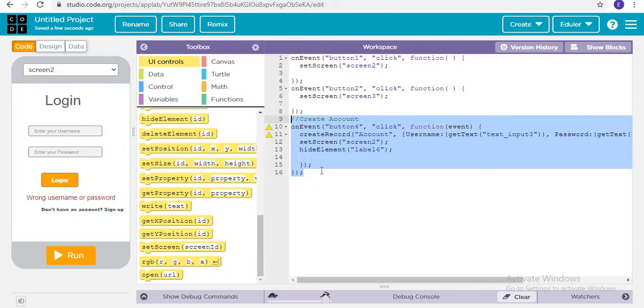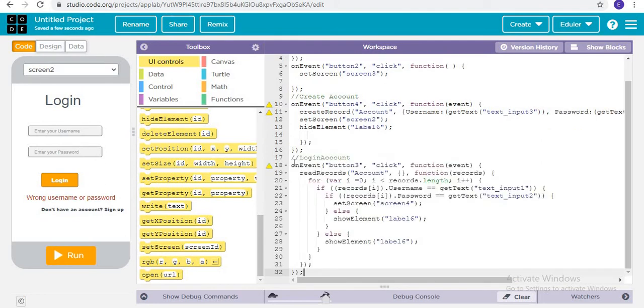Now for login account, what we are doing is, on event, when button number 3 is clicked, it is going to read the record that was created, the account, and therefore variable i is equal to 0. If in the records length, the record's username is equal to the one written in text input 1, and one more if statement, that if the password is also the same, then it's going to set screen number 4. But if not, then it is going to show element wrong username or password. So I hope you have understood this much.